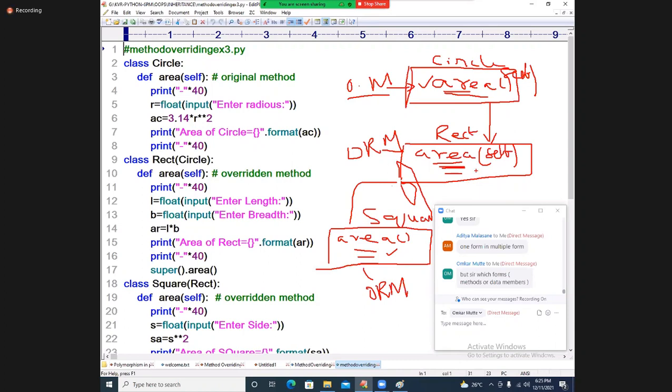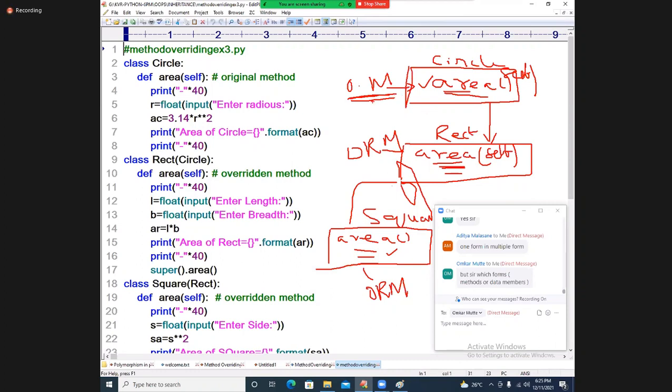Two forms you prepared extra. Totally three forms are available. Actually, originally only one form is there. But the same method you have overridden and you are showing multiple forms. It is nothing but the process of representing one form in multiple forms. The process of representing one form in multiple forms is called method overriding.